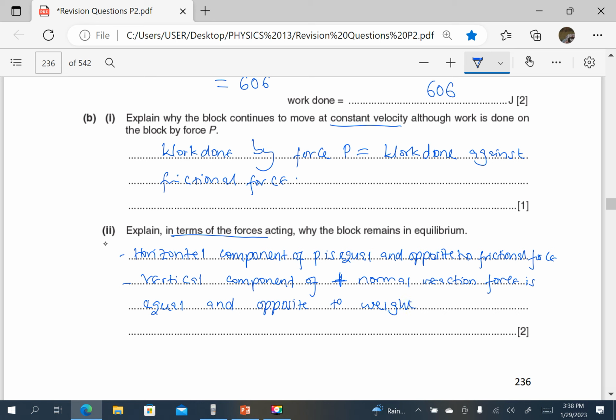That means the resultant force is zero. So the resultant force is zero. So it is still in equilibrium.